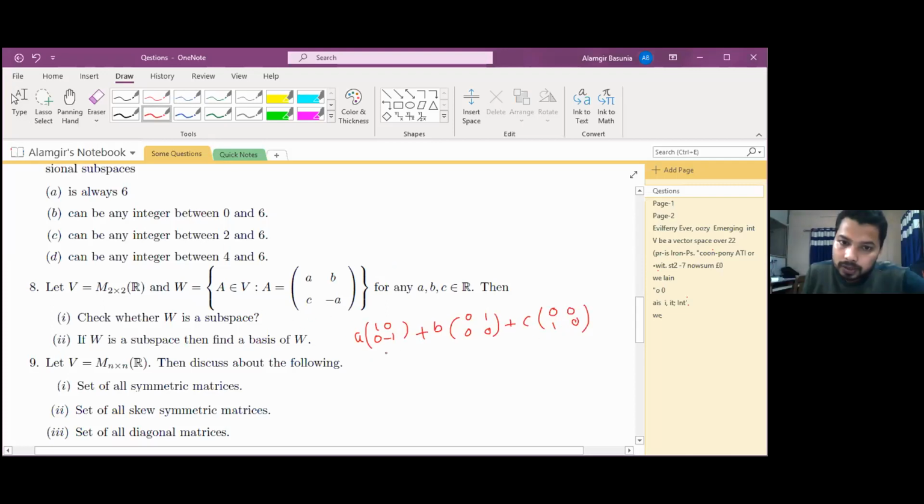This will make the dimension 3, right? You can also say that from here we can choose 2 elements, and this one is dependent, so the dimension is 3. Also you can calculate it in this way.